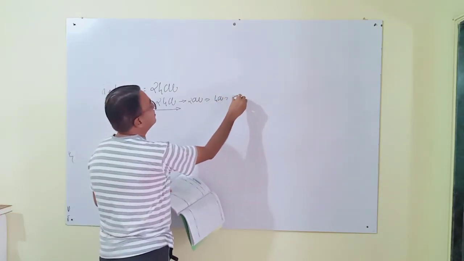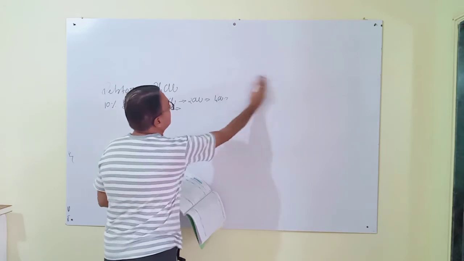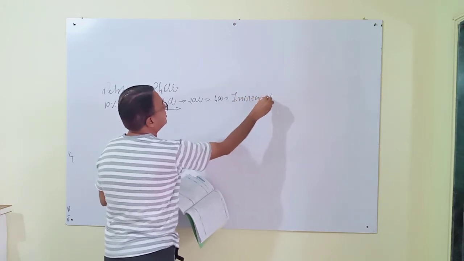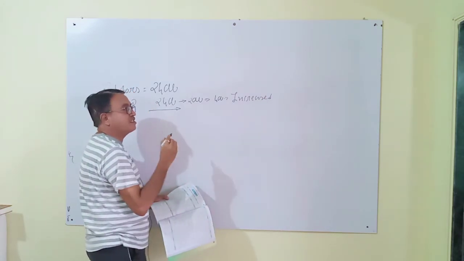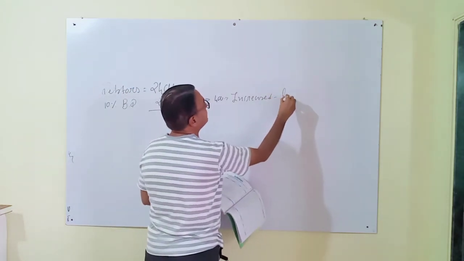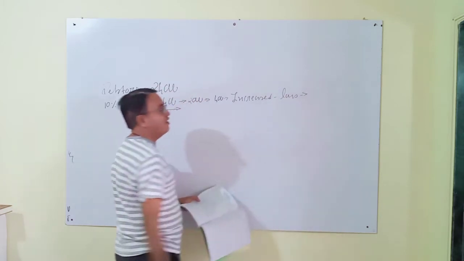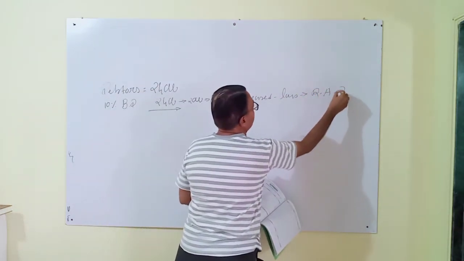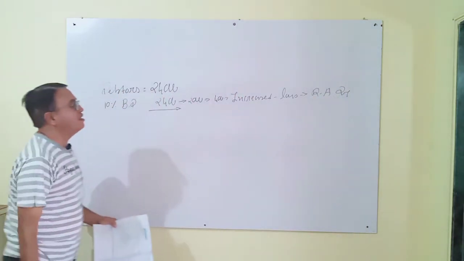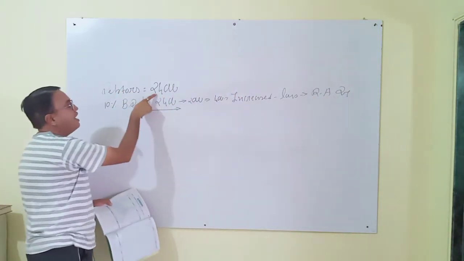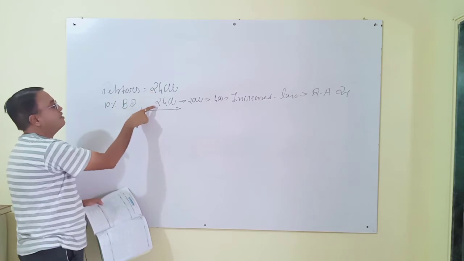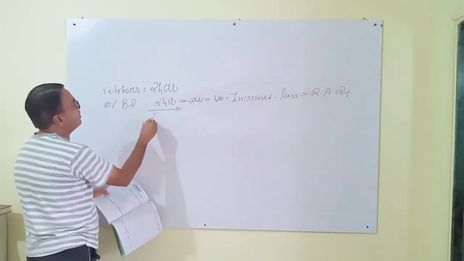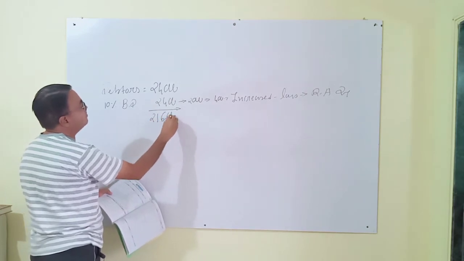Increased means it's our loss. So it will be recorded on the revaluation account debit side. But which amount is recorded? Only 400. And debtors minus 2,400 is 21,600.